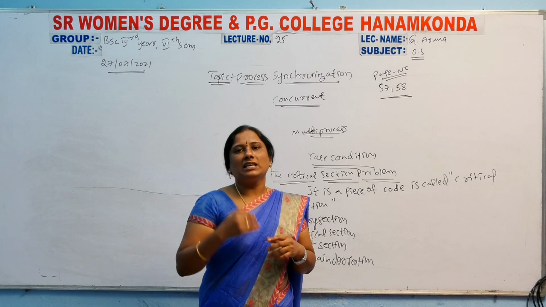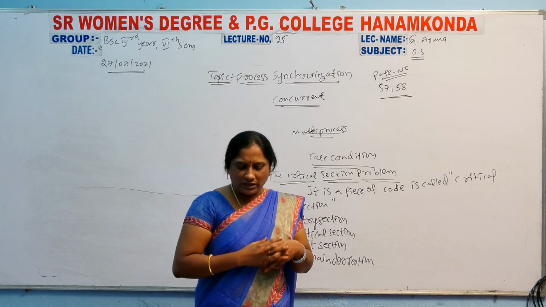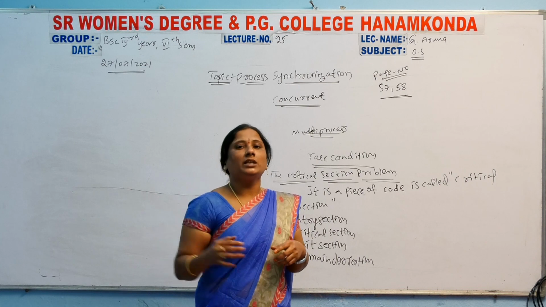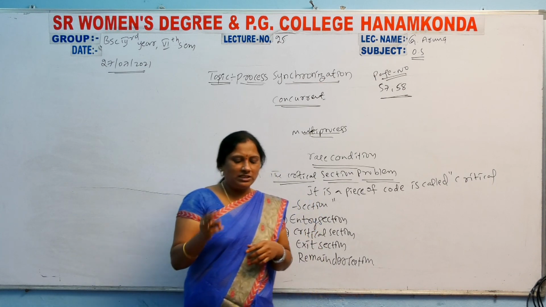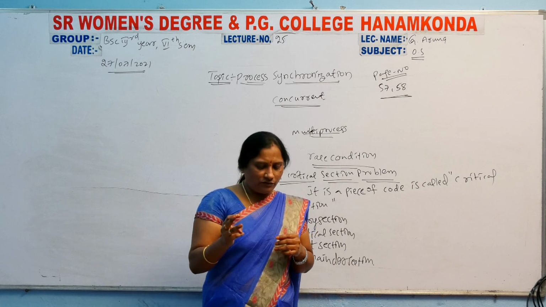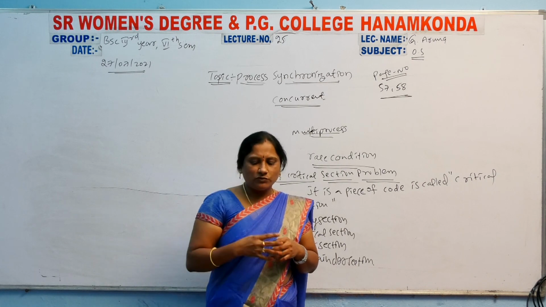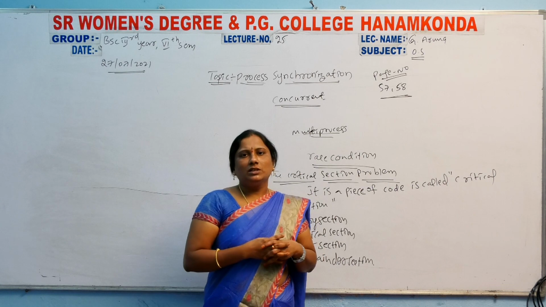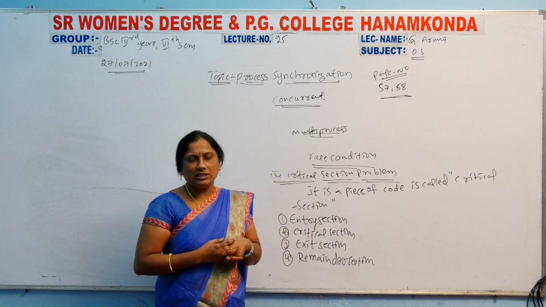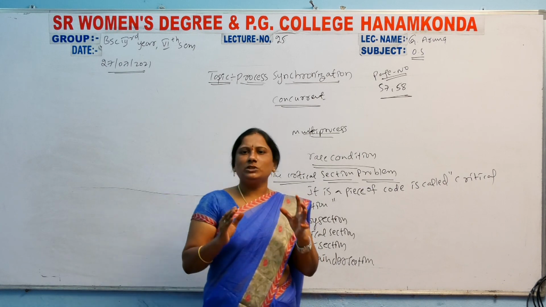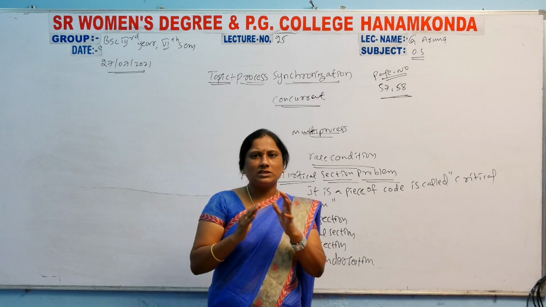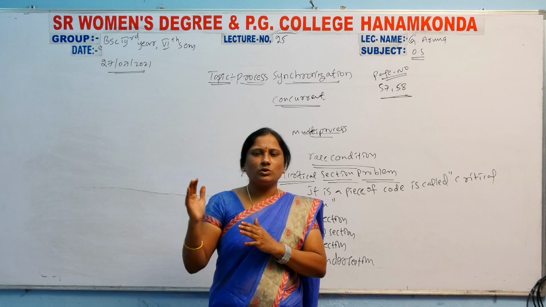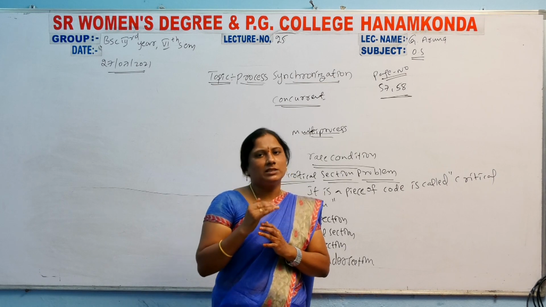This is another requirement, and there is one more requirement: bounded waiting. So three requirements are there. First is mutual exclusion, second is progress, then next is bounded waiting. Bounded waiting means a number of processes can enter the computer, one process will be in the running stage, and all remaining processes will be in the waiting stage.